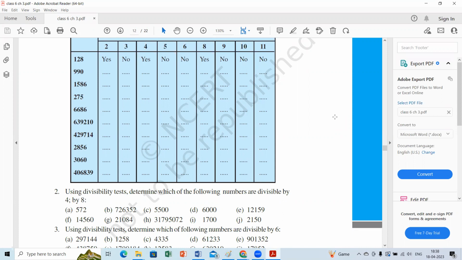I'll add. Ma'am, 26. Is 26 divisible by 3? No, ma'am. Then go with 4.